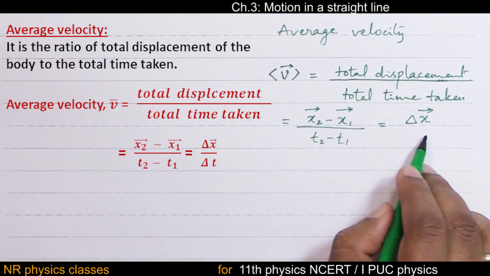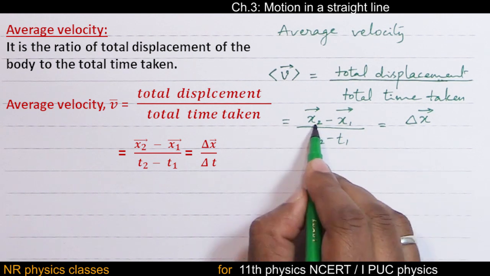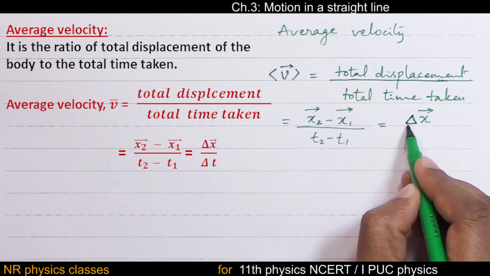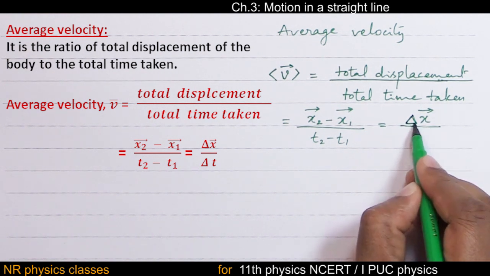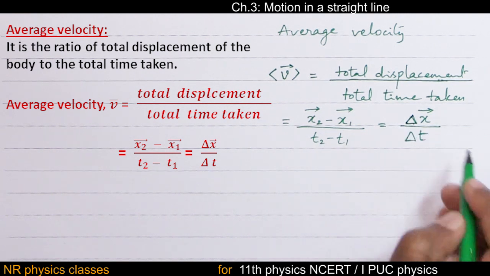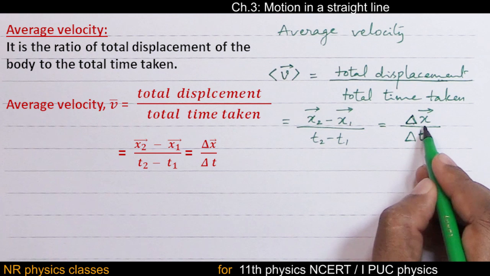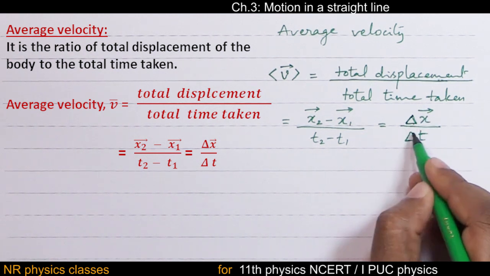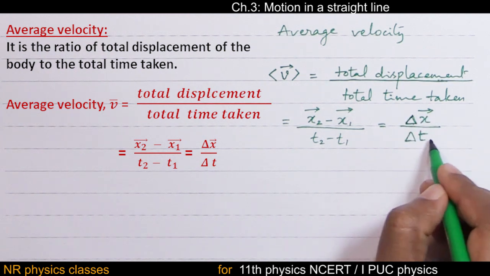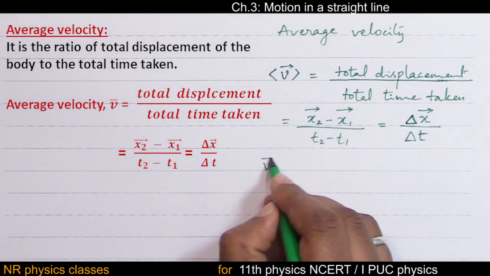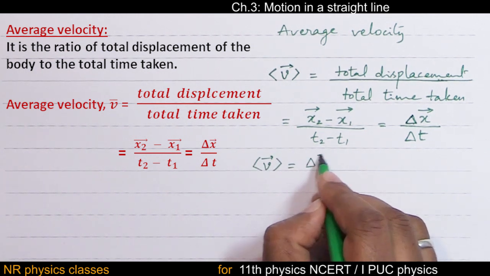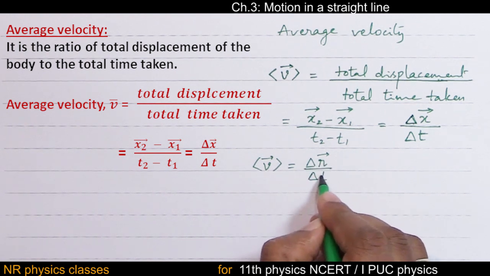Students, get used to such notations. Difference is represented by this triangle symbol called delta. Delta x is the difference in displacements. Delta t is the time interval. We will be using this notation often, you will come to know. So let us restrict our discussion to this delta x by delta t. This average velocity can also be represented as delta r by delta t.